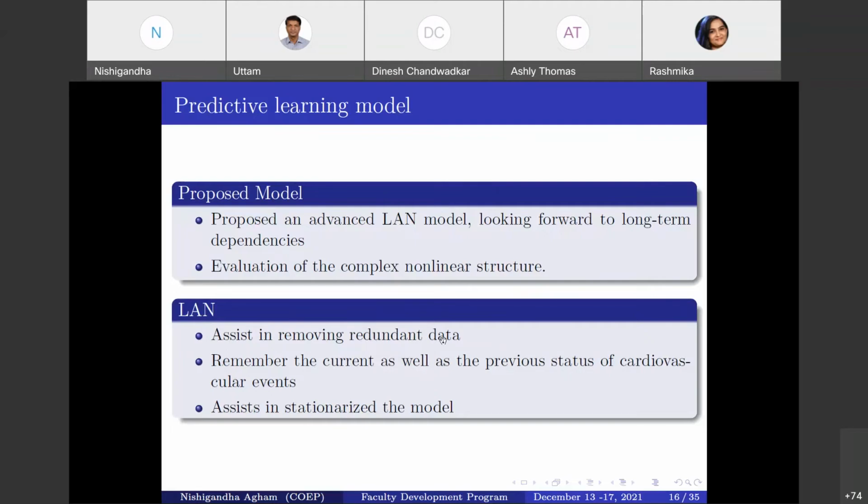It also assists in stationarizing the model while learning. So there are two very important points: the long-term monitoring and the stationarizing of that model.